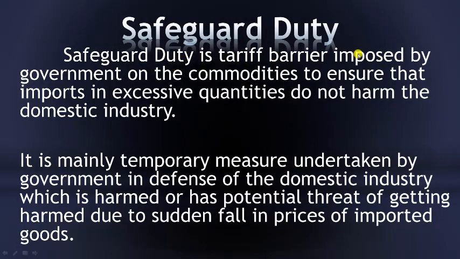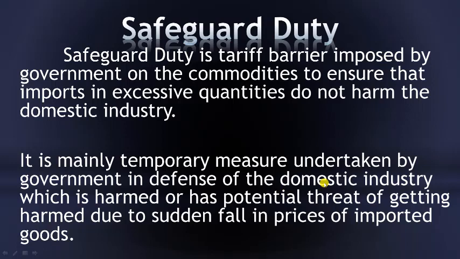Safeguard duty is a tariff barrier imposed by government on commodities to ensure that imports in excessive quantities do not harm the domestic industry. It is mainly a temporary measure undertaken by government in defense of the domestic industry, which is harmed or has a potential threat of getting harmed due to a sudden fall in prices of imported goods. Let's say, because of various reasons, for example devaluation of currency or any other reason, a good suddenly becomes very cheap when compared to the domestic producer's product.